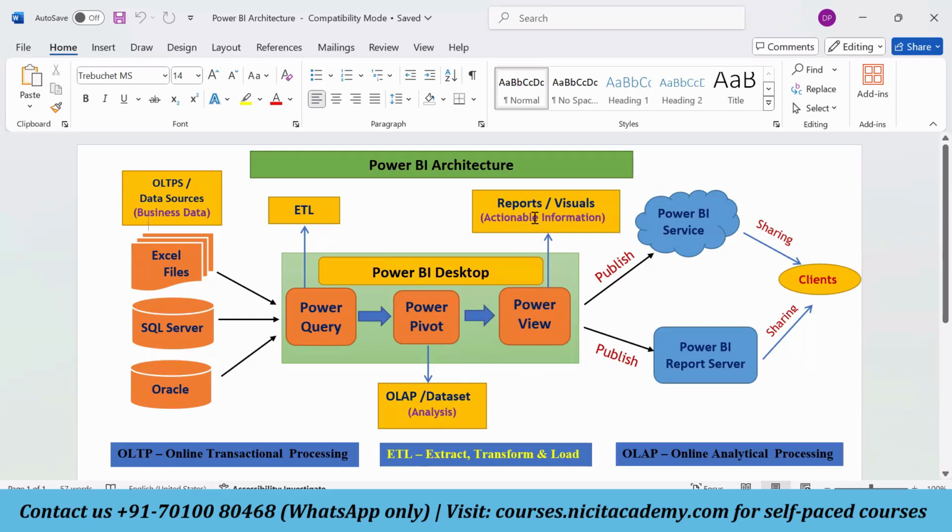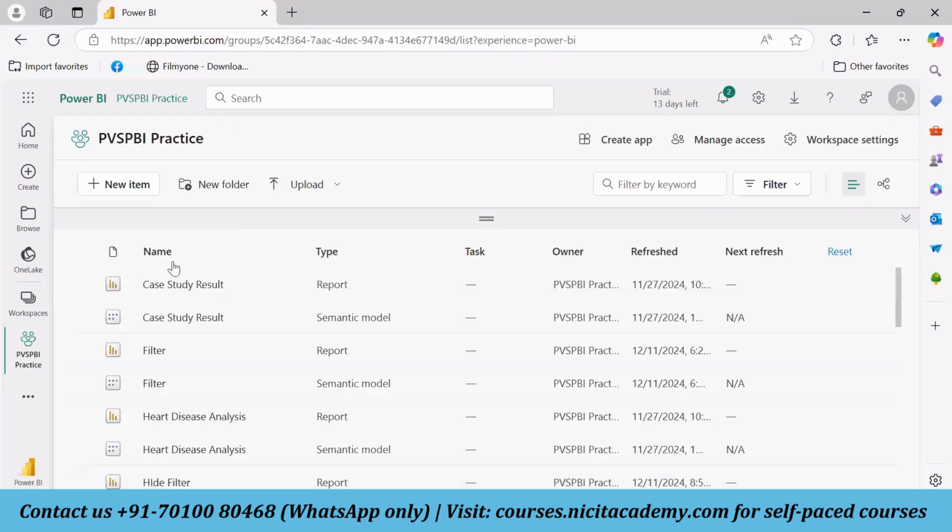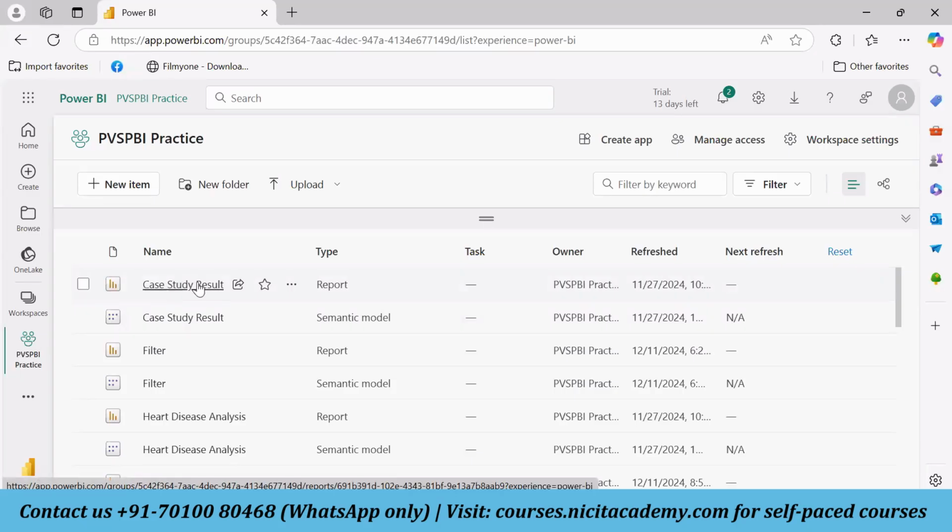Whenever I publish these reports and visuals to the Power BI service, we'll get two files here. One file would be a report file, another file would be a semantic model or data set file. So we have got two files. Let me show this here. Two files we have got. This is a report. Case study result is a report.